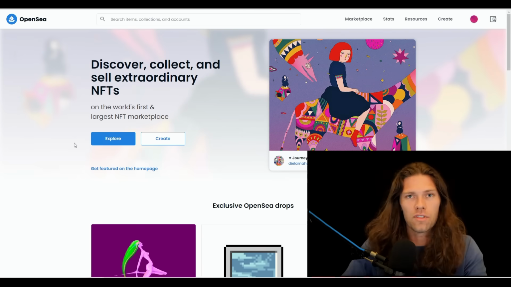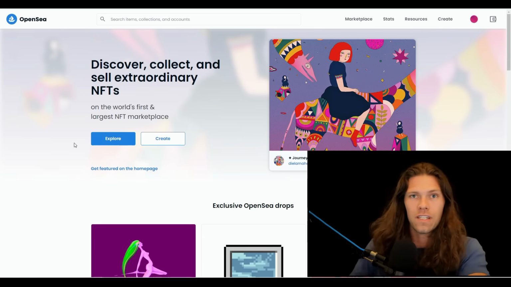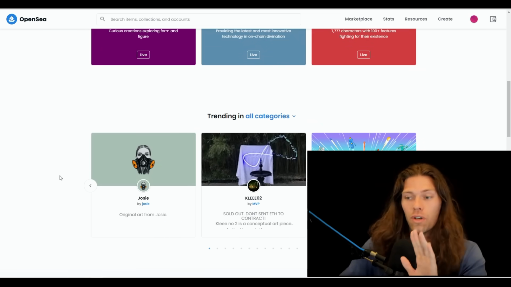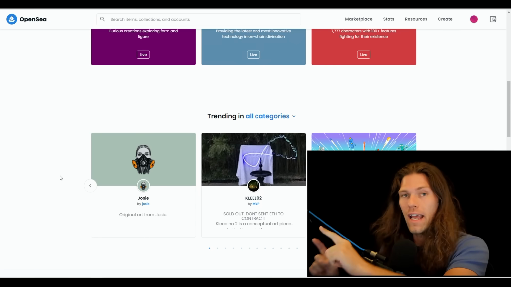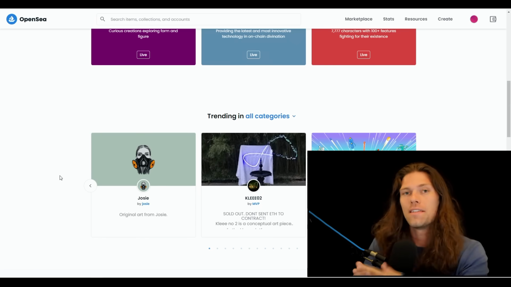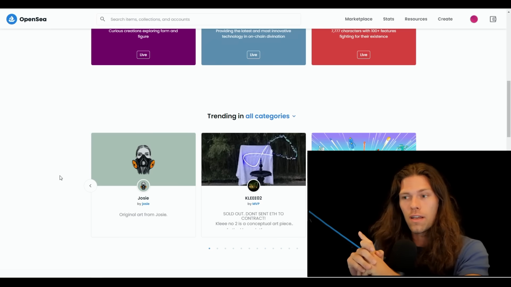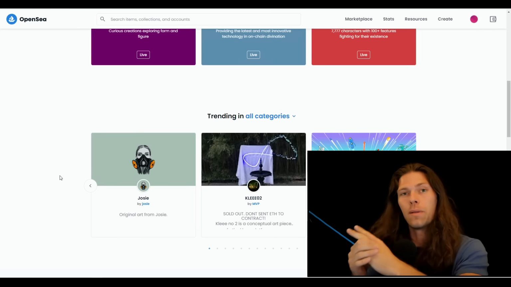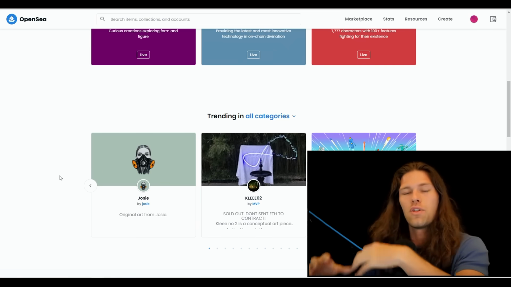So on here you can browse collections. If you have a specific strategy that you're going for in order to buy NFTs and flip, you can go ahead and do that. There's tons of cool art on here. I will say this is high risk, especially if you're buying aftermarket NFTs. It's kind of a double risk here because not only is there the risk of the volatility of Ethereum as a token, but also the risk of purchasing an NFT that may never be purchased for that price again. And the risk is different with an NFT because you don't have the same liquidity.